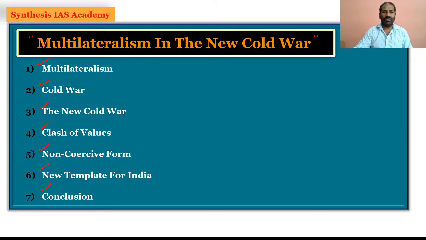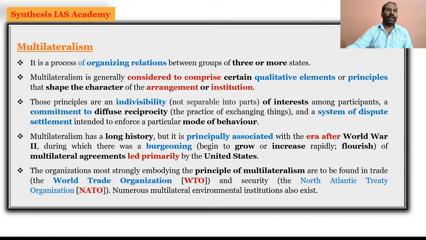And then we will also conclude how India can be a part of the entire world, that it can take up the new multilateralism to greater heights during the time of the new Cold War. And now we'll focus on what is multilateralism.